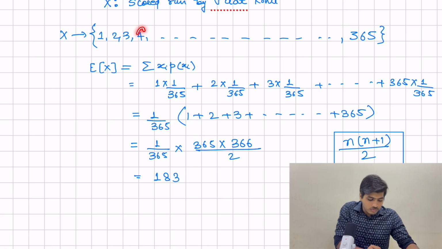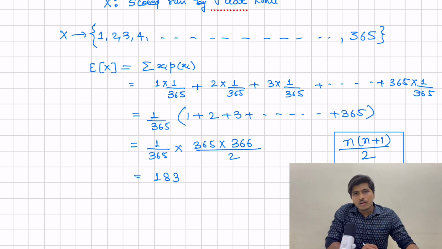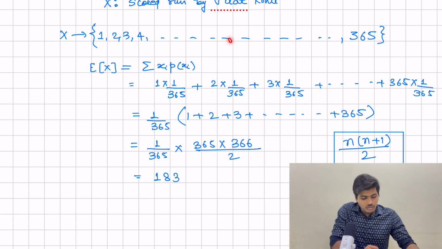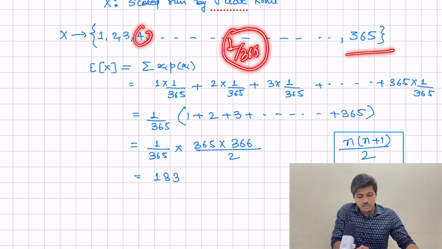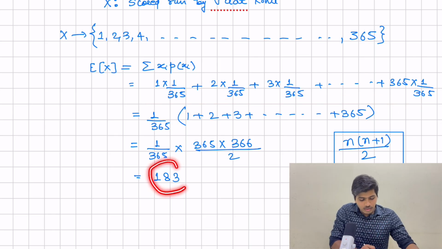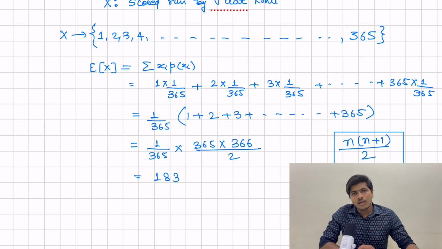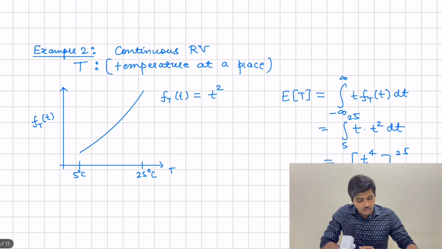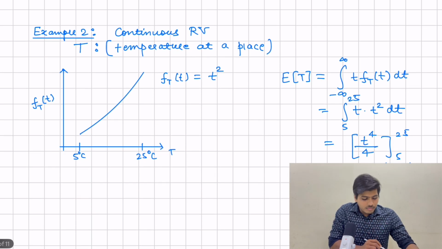Let's take the example of 4. What is the probability of getting x as 4? It is the number of occurrences of 4 divided by the total number of occurrences of x. So it is 1 by 365, right? Because 4 comes only once in these 365 days. If you add these up by simple algebraic calculation, you will get 183 as the average score run by Virat Kohli.